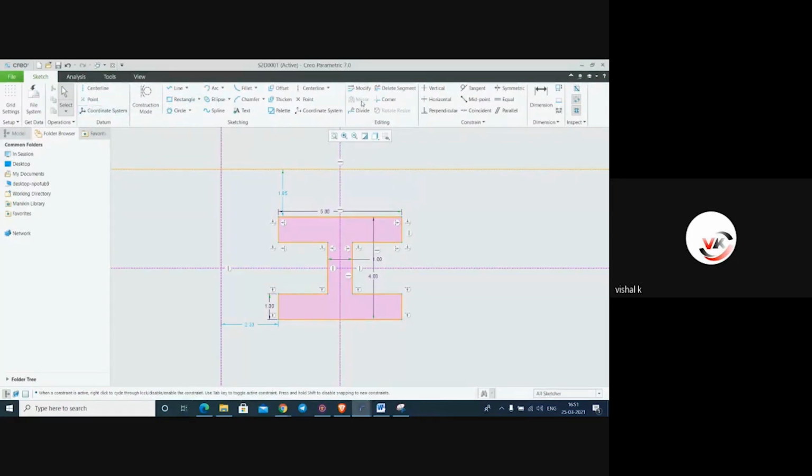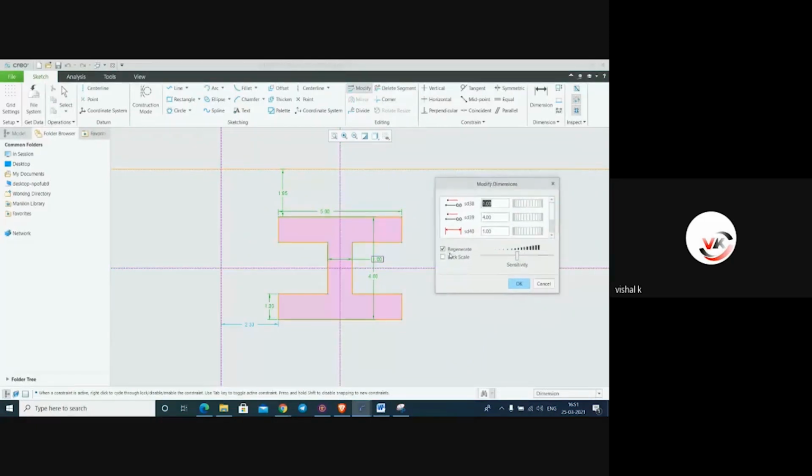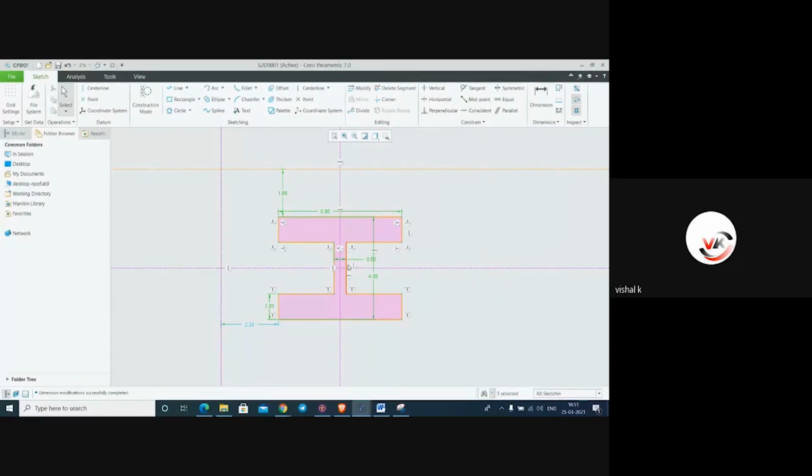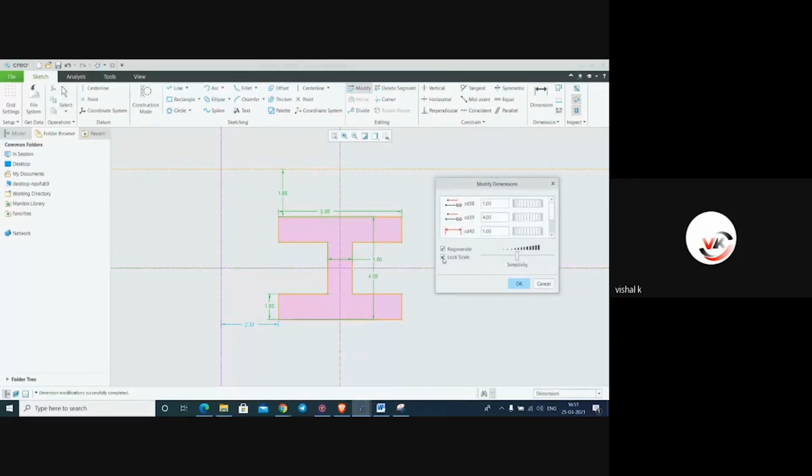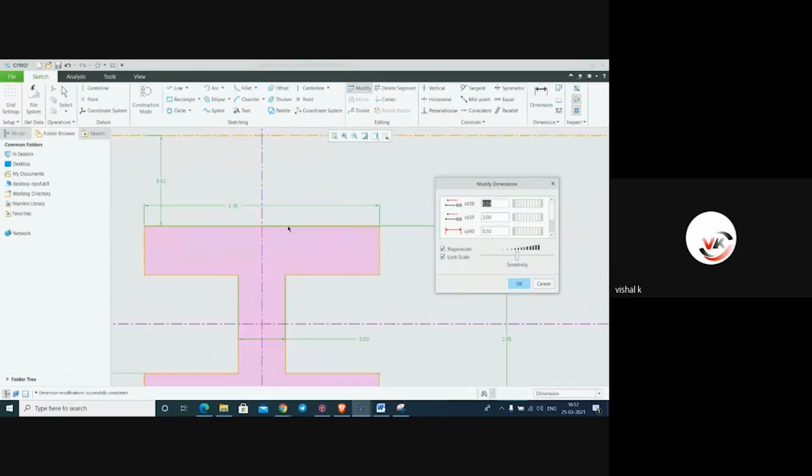Coordinate system. Here is the modify toolbar. In this modify toolbar, you have to select the object, go to modify. In this modify, here are regenerate and lock scale. If you change the dimension, according to this dimension it will change automatically. It will regenerate automatically. So here we'll put a value, suppose 0.5, and see this. Now I will press Ctrl Z. Select the object, modify the dimension, lock scale, and here it is 0.5. See this now. Equally, now it is